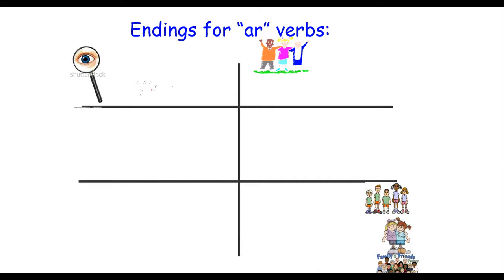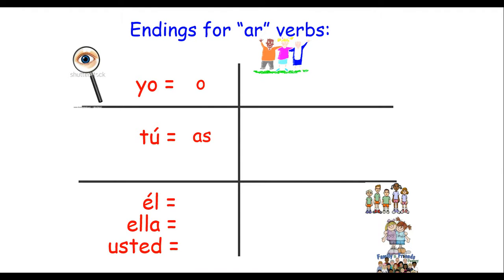So for AR verbs, if you want to say I am doing something, you take off the AR and you add O. For tú, you're going to take off the AR and add as. Él, take off the AR. Ella and usted, take off the AR and add a. Remember, those three are always the same: él, ella, and usted.